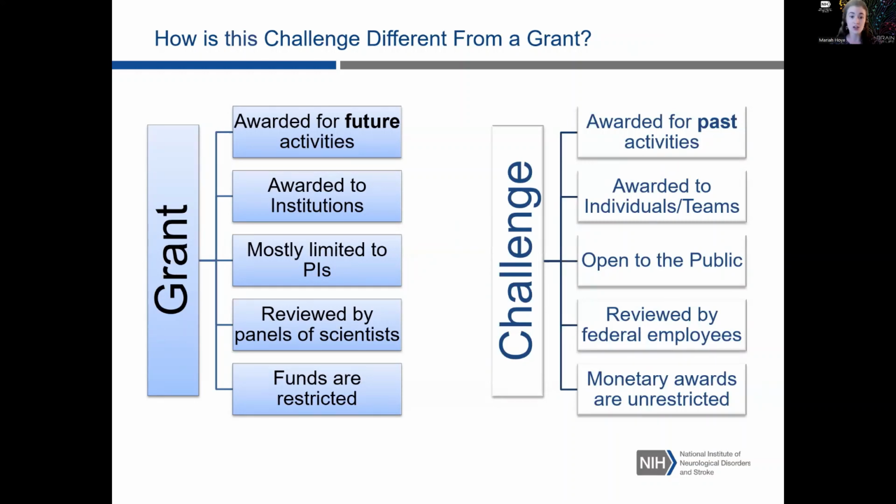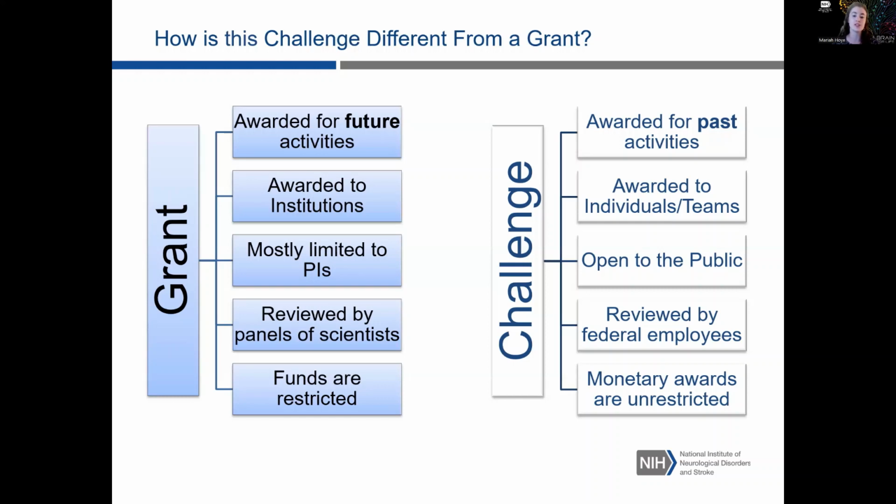In the case of this challenge, you're being awarded for past activities, so things that you've already done. This challenge is open to individuals and small teams of up to 5 individuals, as well as the general public. So importantly, rigor champions from all of the various sectors of the scientific ecosystem. This challenge will be reviewed by federal employees with the necessary expertise. And importantly, the monetary awards are unrestricted. So if you win the Rigor Champions Prize, you can use the money at your discretion.